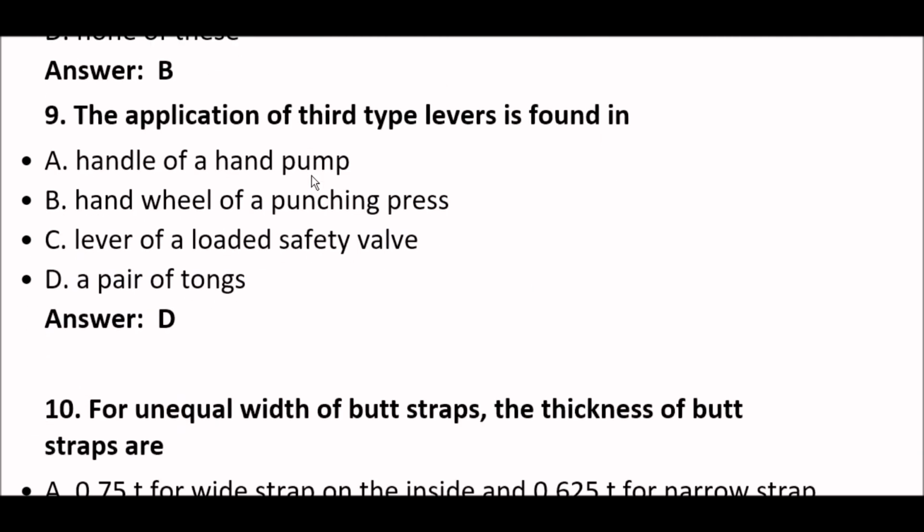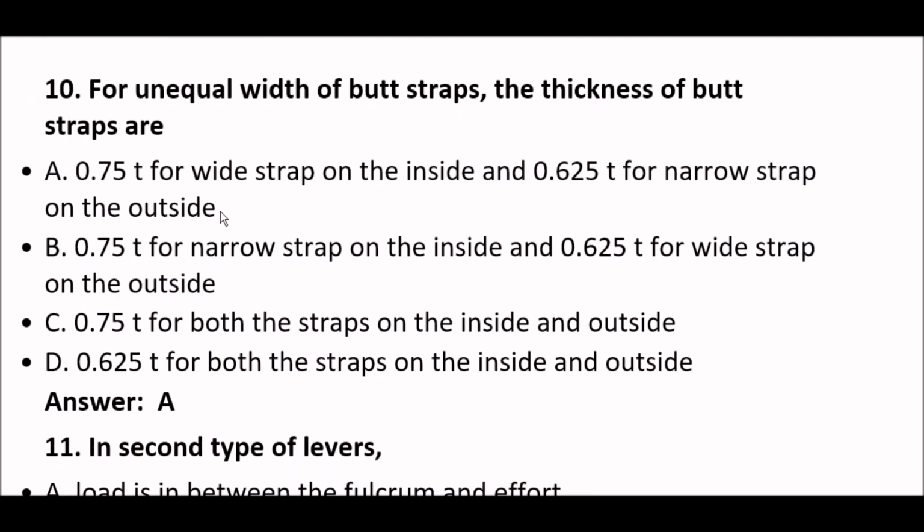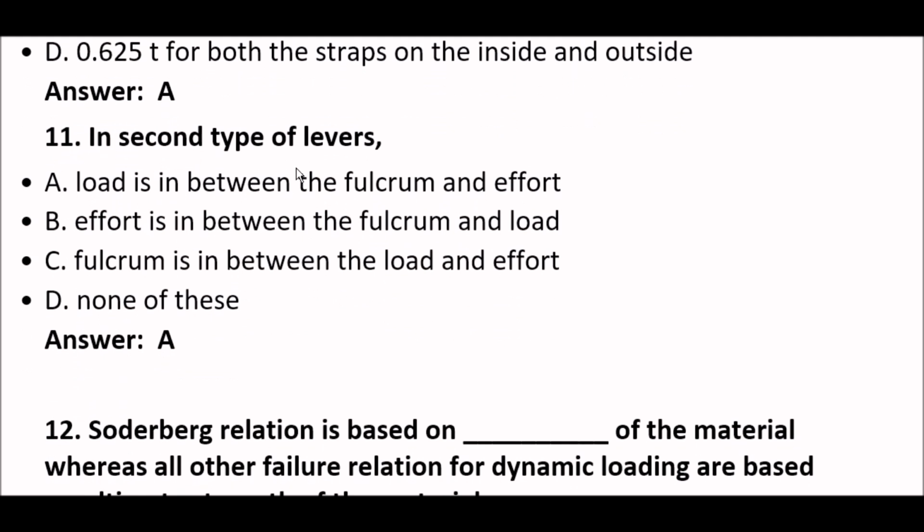The application of third type levers is found in a pair of tongs. Okay. Right answer is option D. Next question. For unequal width of butt straps, the thickness of butt straps are 0.5 T for wide strap on the inside and 0.625 T for narrow strap on the outside. Okay, so right answer is option A. Next question. In second type of levers, load is in between the fulcrum and effort. Okay, right answer is option A.